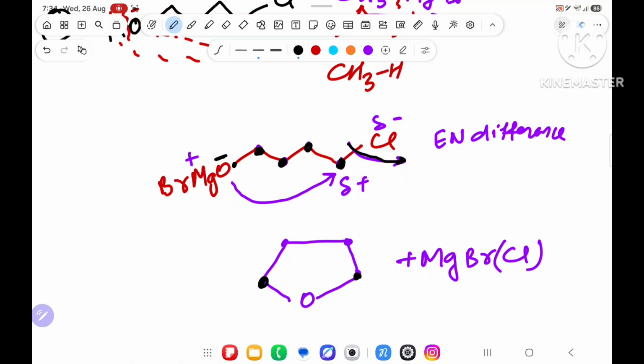So these 2 carbon, this and this oxygen is connected. Remaining in between, 1, 2, 3 carbon. Means overall 1, 2, 3, 4 carbon. And on the first and fourth, oxygen is attached. And this structure is known as THF, tetrahydrofuran.